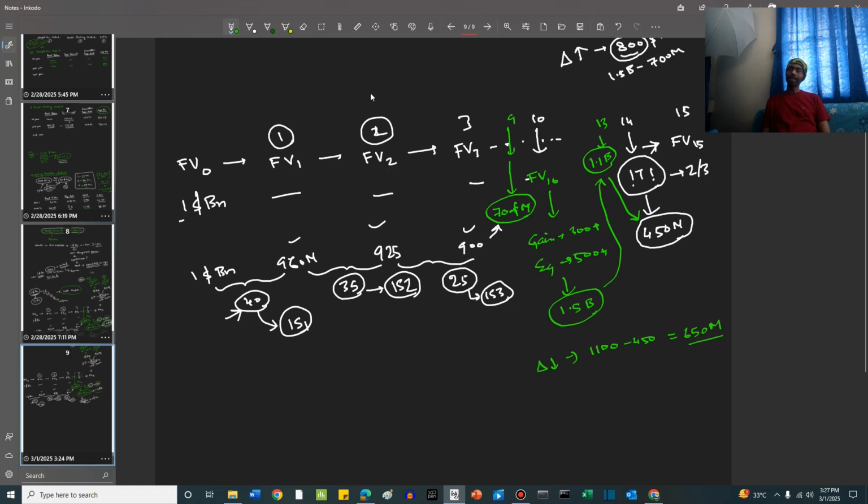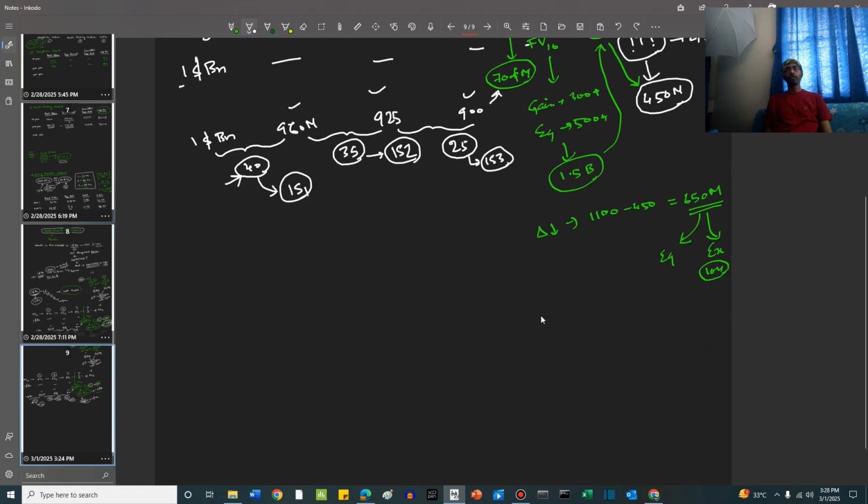Now how is this reduction going to be recognized, friends? Again, there are two steps. First, we have to reduce the equity. Then we have to recognize if anything remains as an expense, right? As an expense or as a loss. How do we do that, friends? First, let us do the calculations for equity.